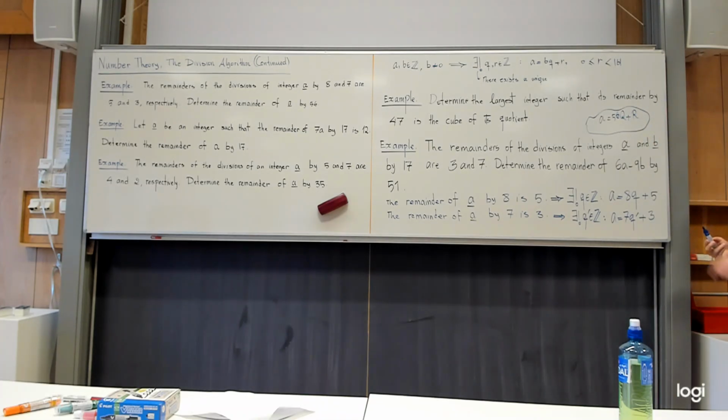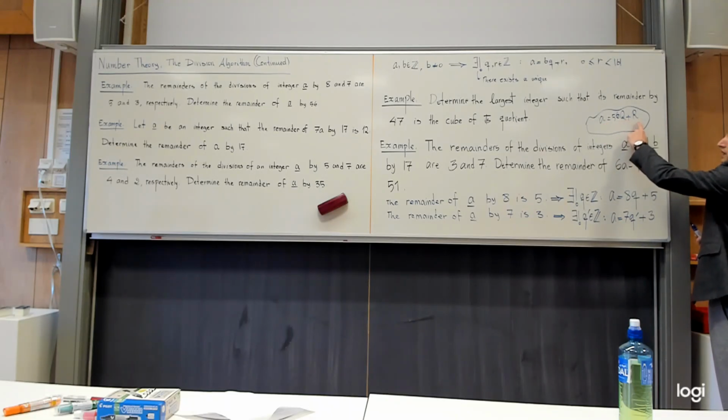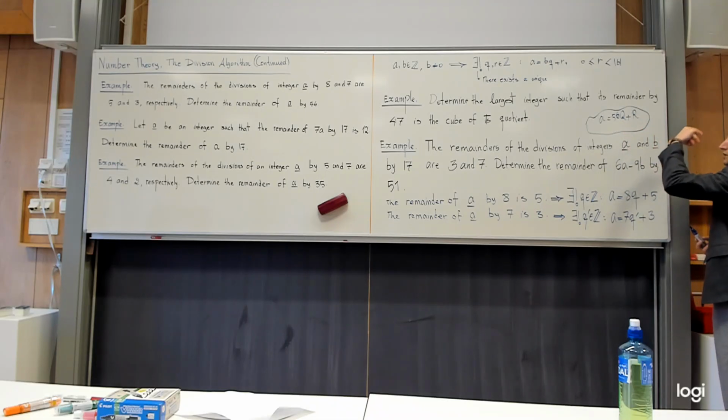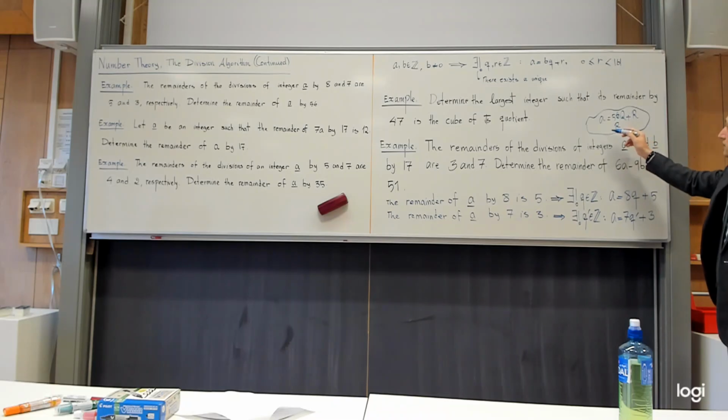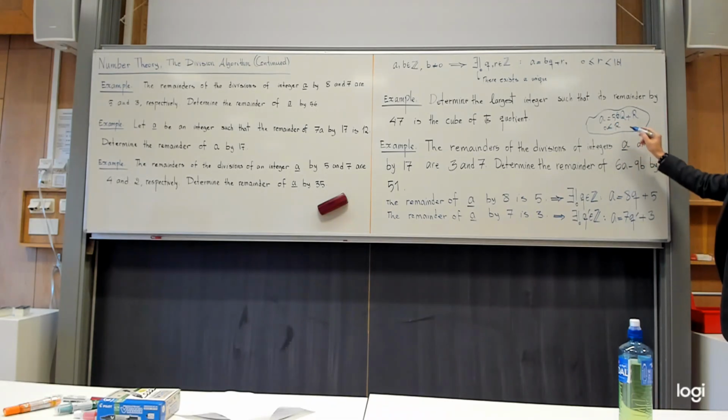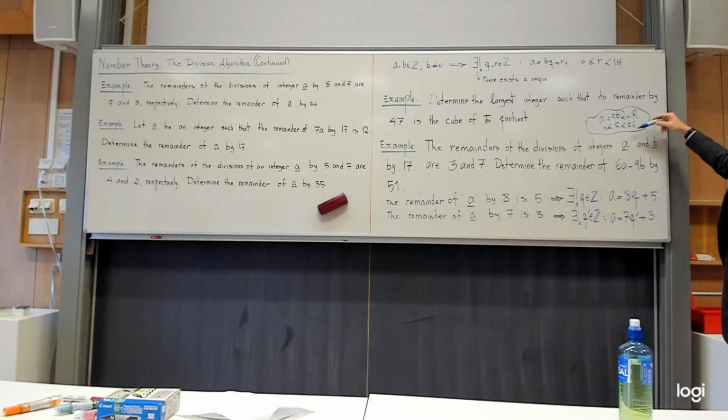So you want to write an expression of this form so that A is 56 times an integer plus an integer, but more importantly, this integer should satisfy a pattern: it should be greater than or equal to 0, less than which number? 56. So this is the way that you need to think in scratch paper.